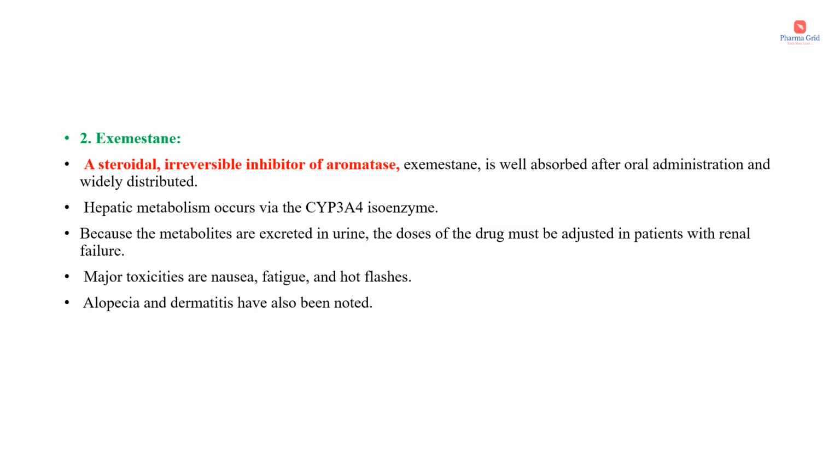Under aromatase inhibitors, the next drug is exemestane. It is a steroidal irreversible inhibitor of aromatase. Anastrozole as well as letrozole are non-steroidal aromatase inhibitors, whereas exemestane is a steroidal irreversible inhibitor of aromatase. Then exemestane is well absorbed after oral administration and widely distributed. And hepatic metabolism occurs via the CYP3A4 isoenzyme. Because the metabolites are excreted in urine, the doses of the drug must be adjusted in patients with renal failure. Major toxicities are nausea, fatigue and hot flushes. Alopecia and dermatitis have also been noted with this drug.